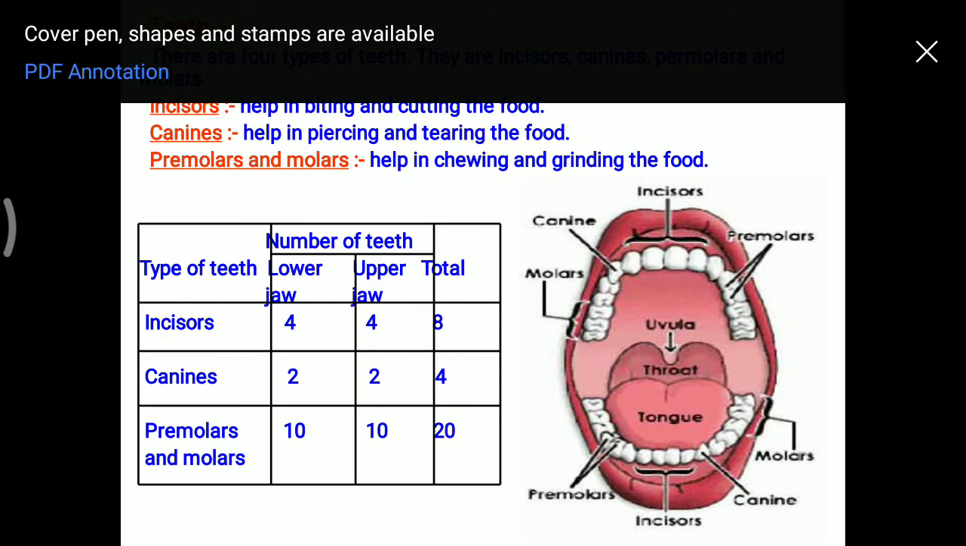Now, you can see here a chart which also shows how many teeth are present in our mouth. In our lower jaw and upper jaw, there are four incisors. Canine, 2. Premolars and molars collectively are 10 and 10. In total there are 32 teeth, that is 8 incisors, 4 canines and 20 molars and premolars.